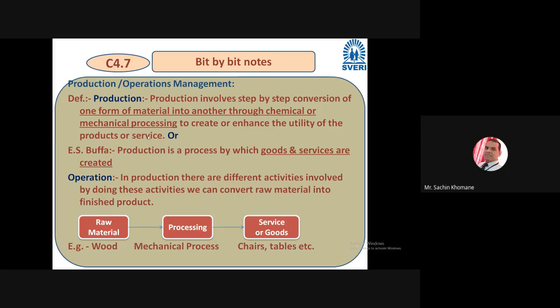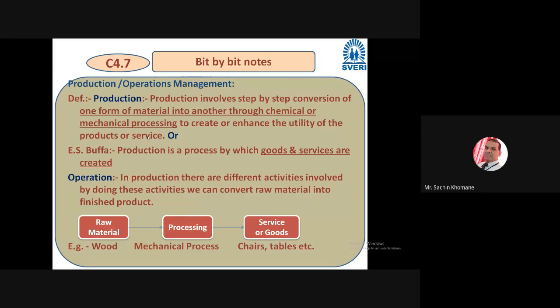But according to Buffa, production is a process by which goods and services are created, the creation of things. So the earlier definition and this one are very closely related, and the meaning is the same: conversion of raw material into finished product.